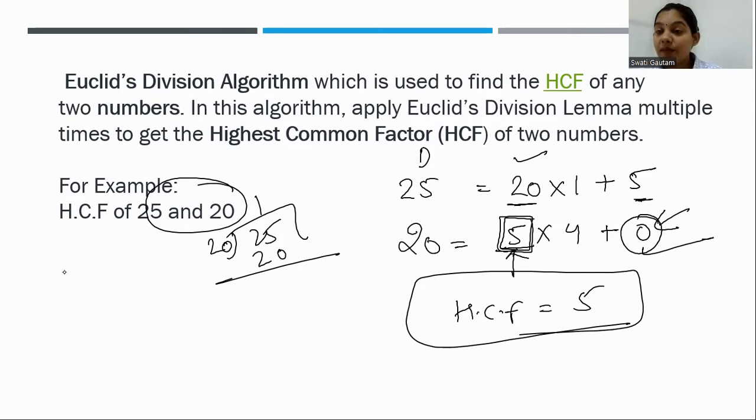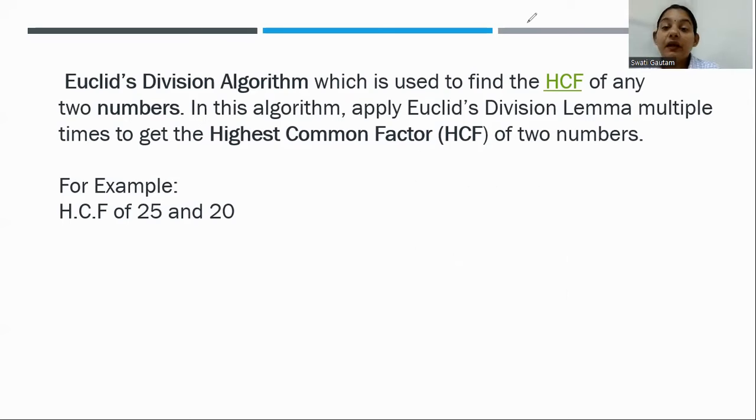So in this video, we have discussed the algorithm and we have discussed the lemma. Please understand, we have also connected them with real life. So yes, go through it, and please suggest if you want something else.